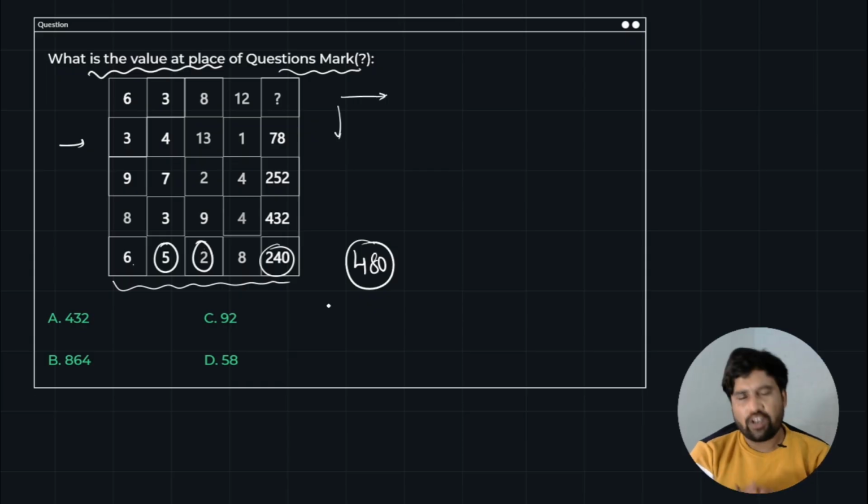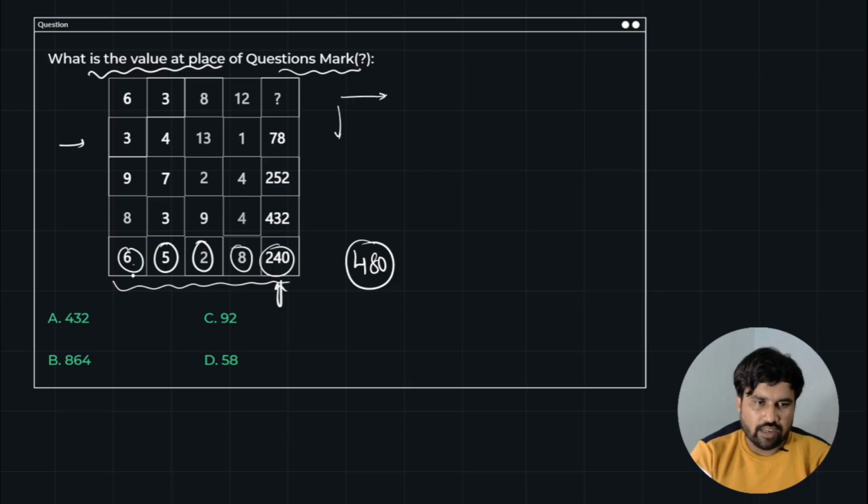So why have I done the multiplication? When you look at this type of numbers, I can predict whether I have to do additions, subtractions, multiplications or divisions. Why? Because all the numbers are single digits, from 0 to 9, and the output is a 3-digit number. So there is a chance that you have to multiply them. If you add them, you will never get more than 40. Why? Because if all are 9s, 4 9s are 36. So it will not be more than 40, right? So it is 240, which means obviously I have to do multiplications.